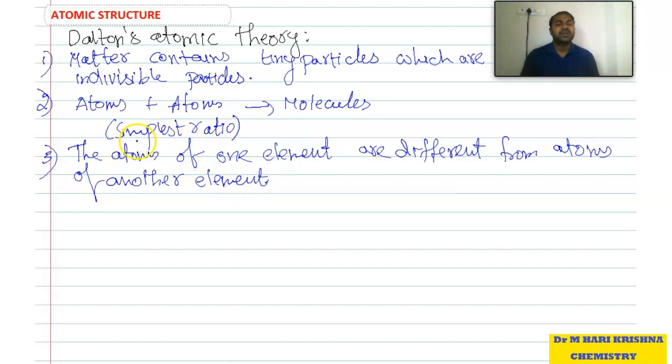Suppose if you take sodium and mercury, sodium atoms are different and mercury atoms are different. Both atoms are not the same. So if you take different elements, those atoms are different. So atoms of one element are different from atoms of another element.